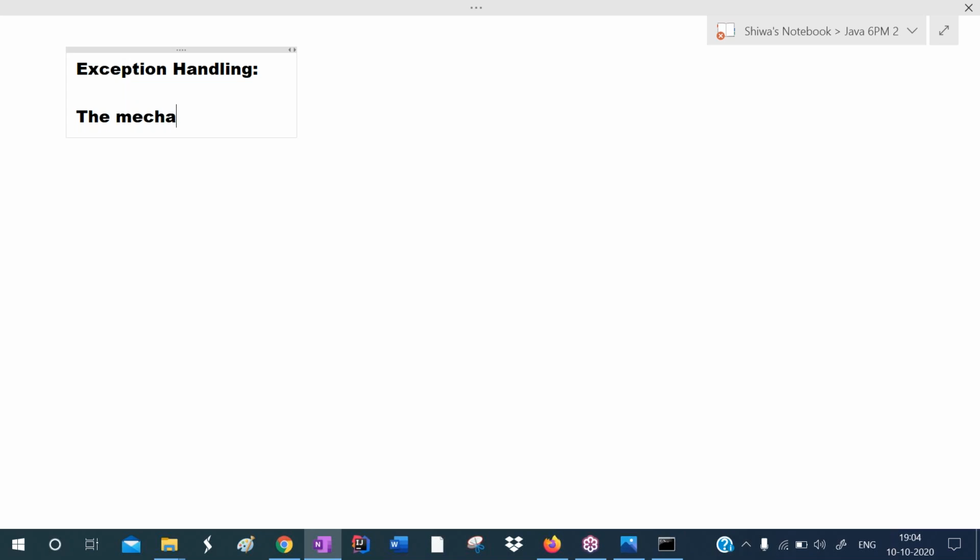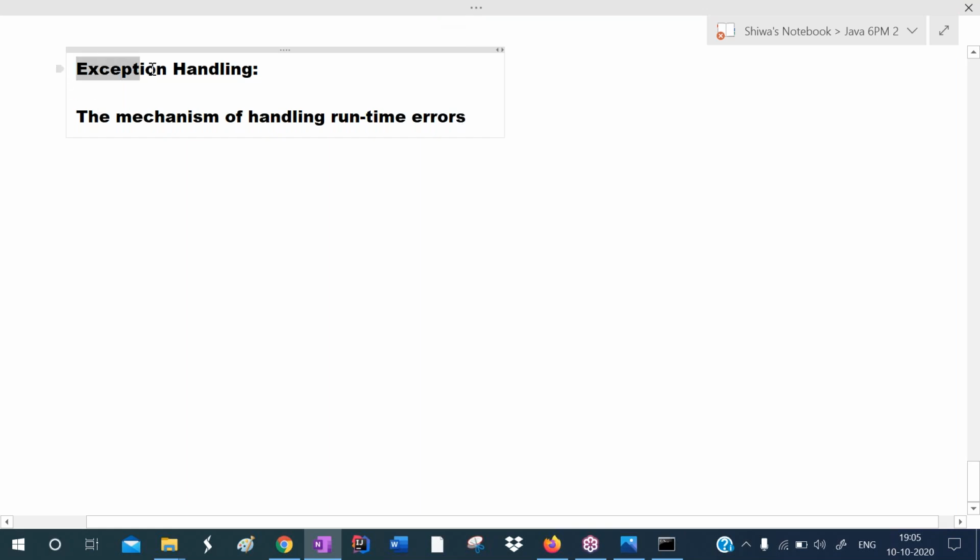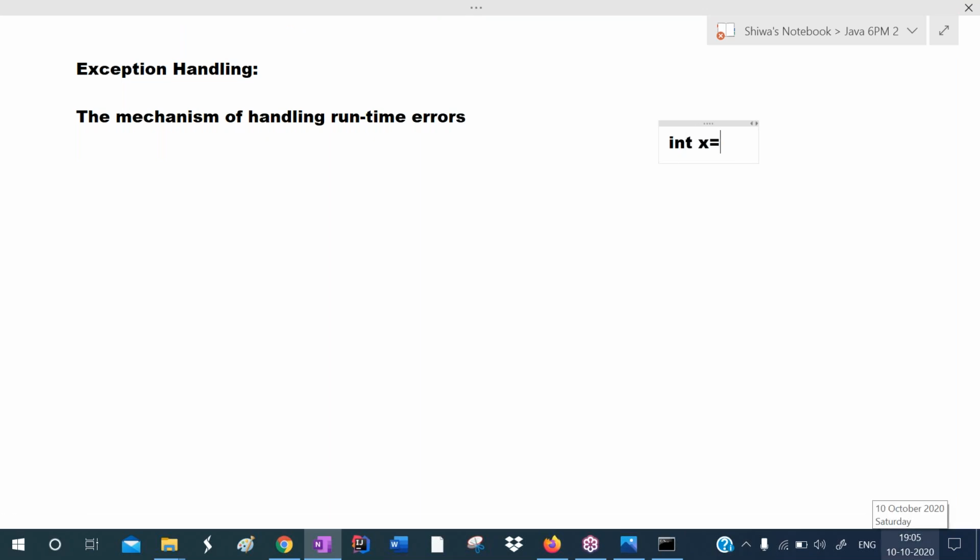The mechanism of handling runtime errors is called exception handling. Exception means runtime error. There are two types of errors. For example, I'm writing a program here: int x equals 5, y equals 10.